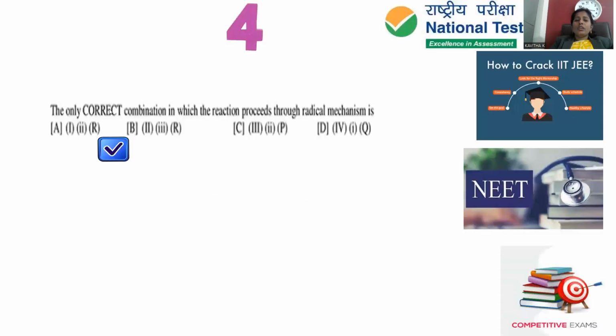The question asks for the only correct combination in which the reaction proceeds through the radical mechanism. Free radical reactions are of two types. One is homolytic fission, giving rise to free radicals, or else heterolytic fission, giving rise to ions. Either a cation or an anion is used to initiate the reaction. To go for the free radical mechanism, certain conditions are specific, and 1, 2 are the required conditions here.